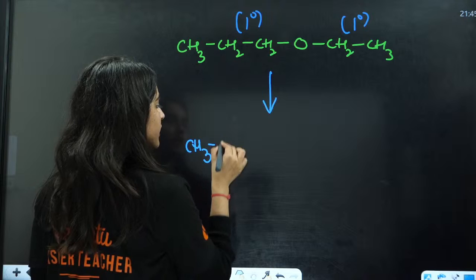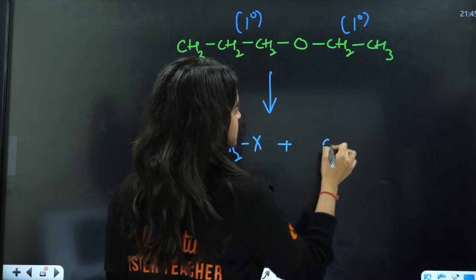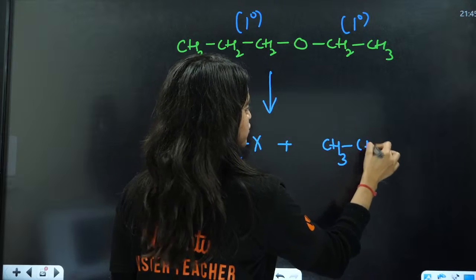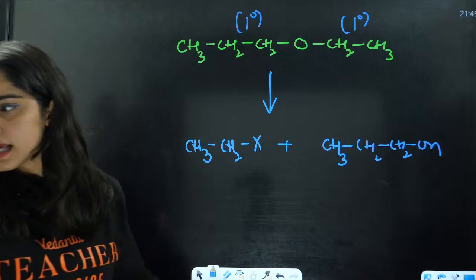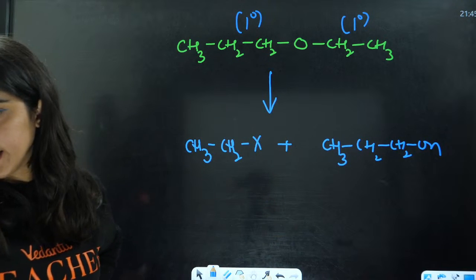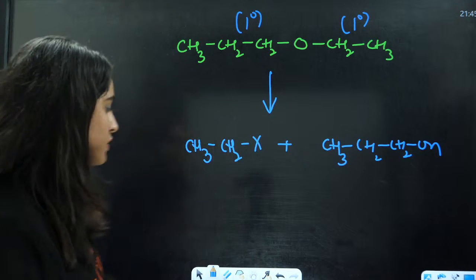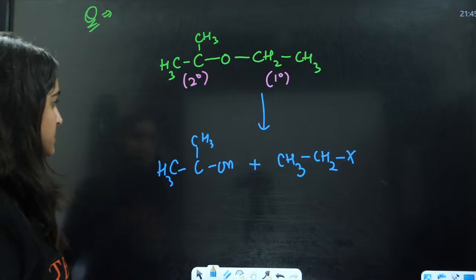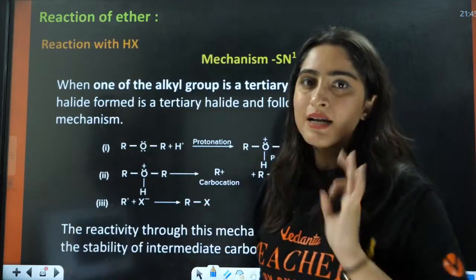This is CH3, CH2, X, plus you have CH3, CH2, CH2OH. Understood this? No fluorine here. Fluorine is not used here, because fluorine is very explosive. So, this is the case when both alkyl groups are primary or secondary.